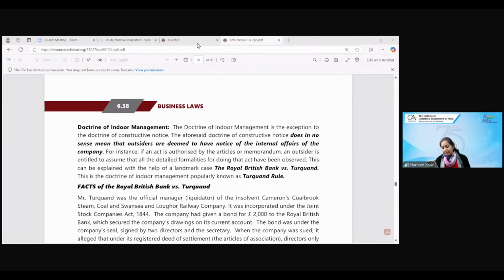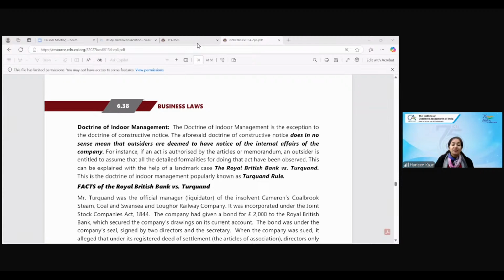Yes, Muzammil Khan, that's absolutely correct. About the intra vires, Muzammil Khan, you're asking what is the meaning of intra vires? Intra vires means which is within the powers. Ultra vires means beyond the powers. So even if it is within the articles, but it is outside the memorandum, then also it will be held liable.